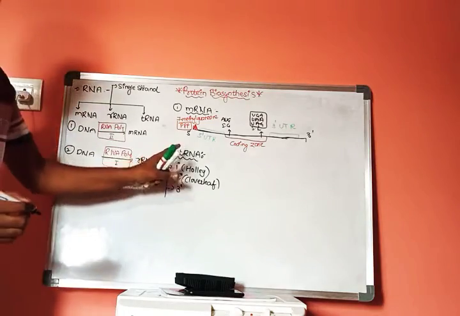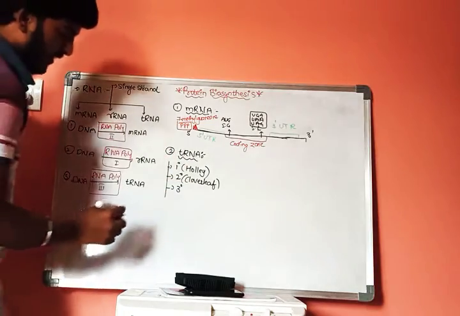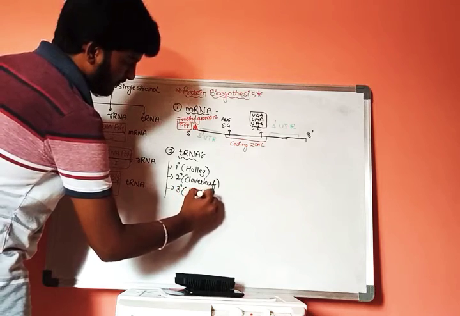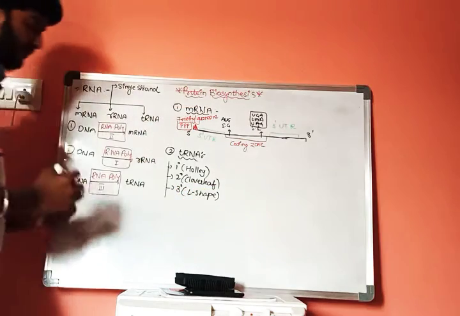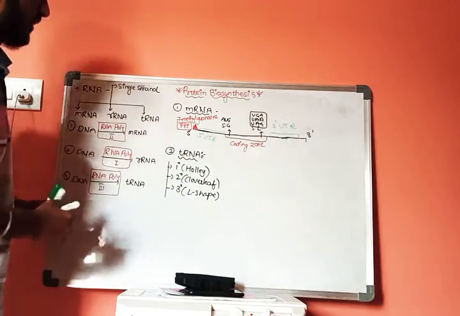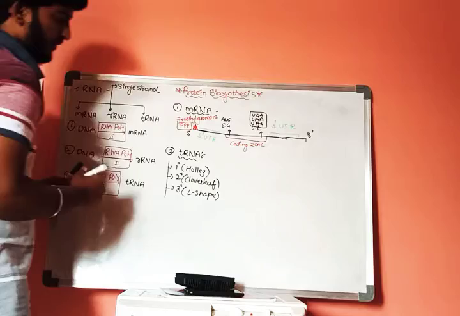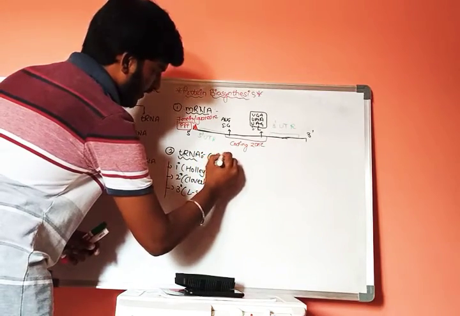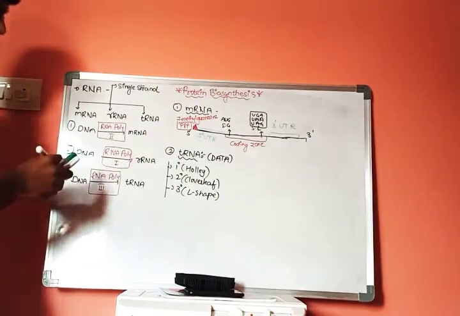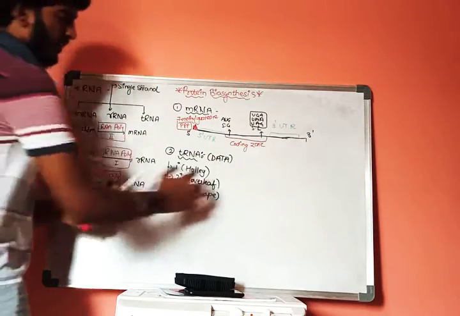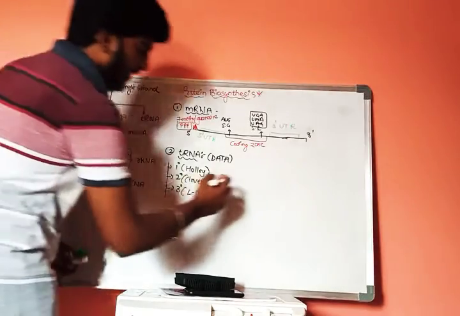Secondary structure of this tRNA looks like the clover leaf, and the tertiary structure looks like L shape. The tertiary structure of this tRNA looks like L shape, and there is a mnemonic to understand, that is DATA. Let us draw the diagram of tRNA.